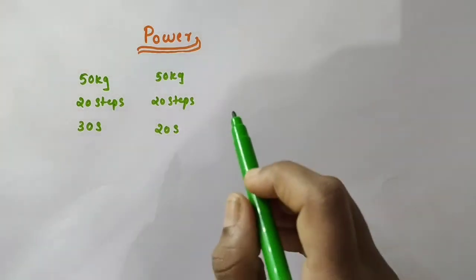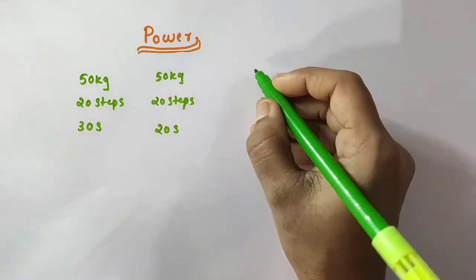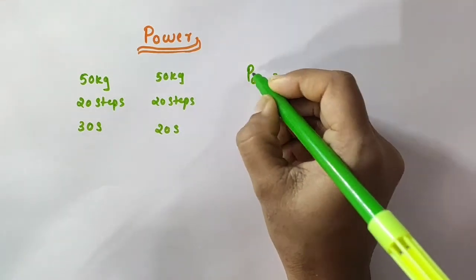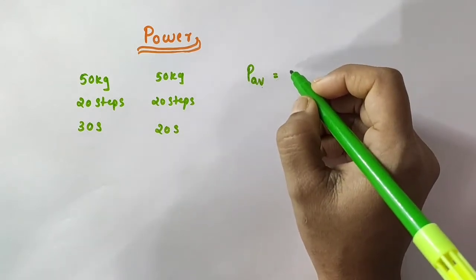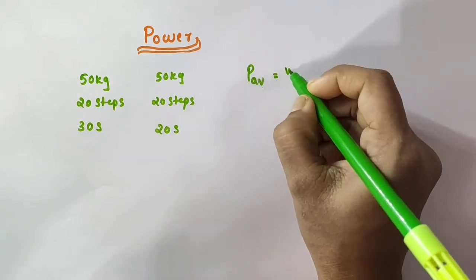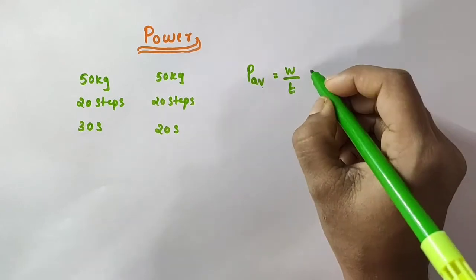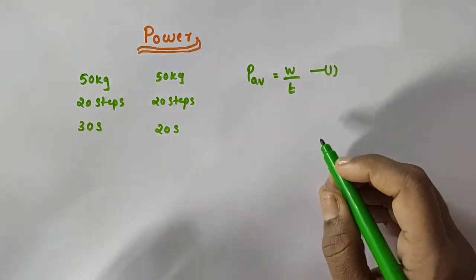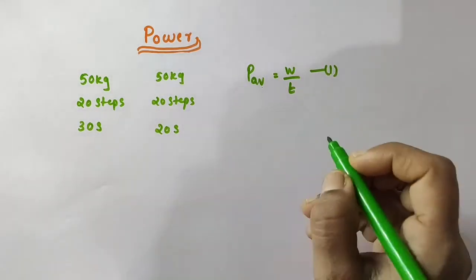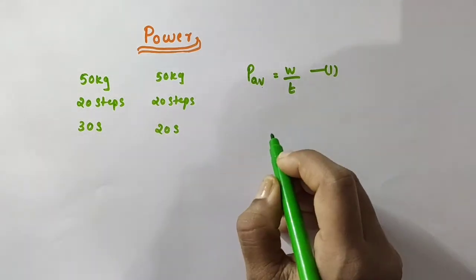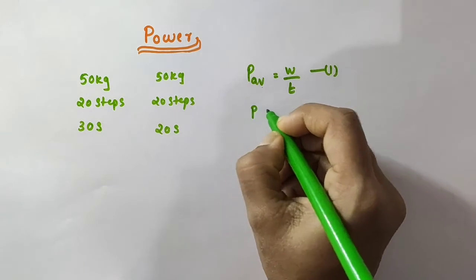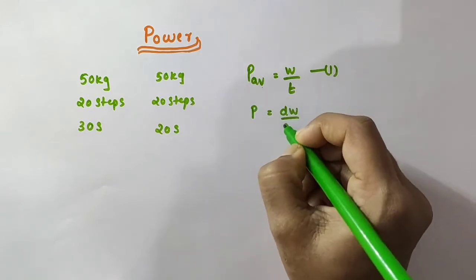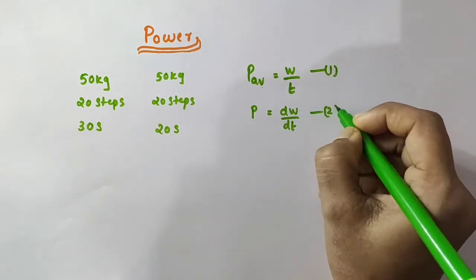The average power is defined as the ratio of the work to the total time taken. That is, work done W divided by time. I am taking this as equation number 1. The instantaneous power is defined as the limiting value of the average power as the time interval approaches 0. So we can write instantaneous power as dW divided by dt, and I am taking this as equation number 2.